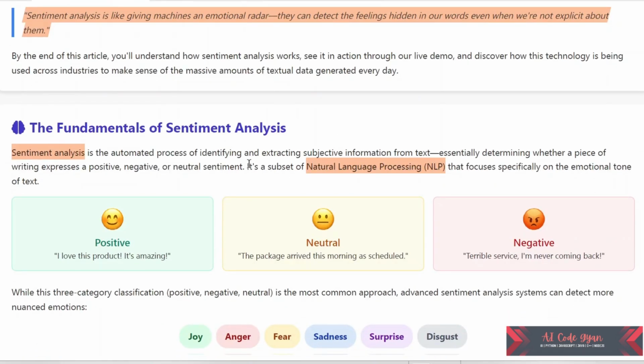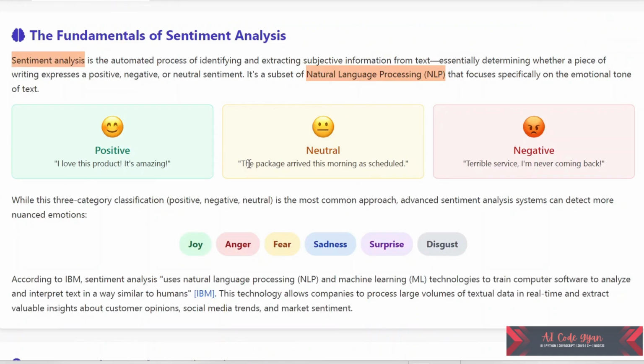Sentiment analysis is the automatic process of identifying and extracting subjective information from text, essentially determining whether a piece of writing expresses a positive, negative, or neutral sentiment. For example, "I love this product, it's amazing" seems to be a positive sentiment. "This package arrived this morning as scheduled" looks like a neutral one. And "Terrible service, I am never coming back" is a negative one. Here we can say this is for an e-commerce company, where we study the feedback using sentiment analysis.